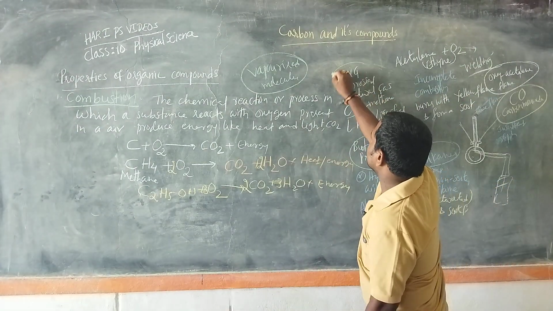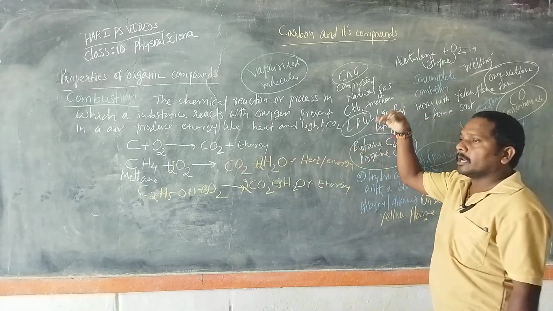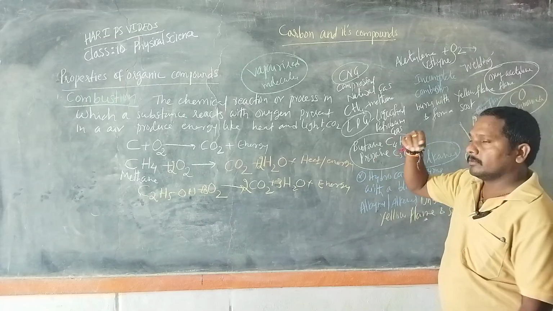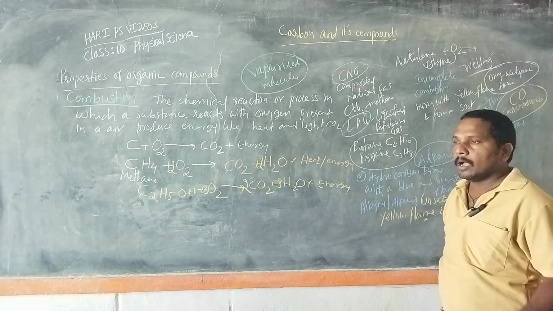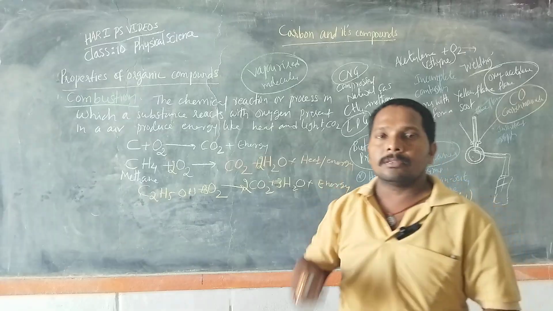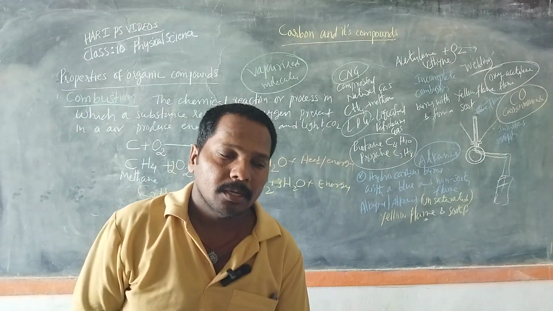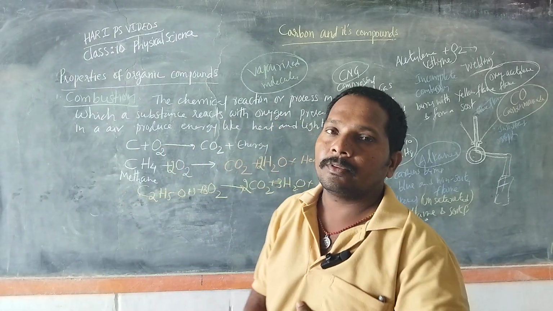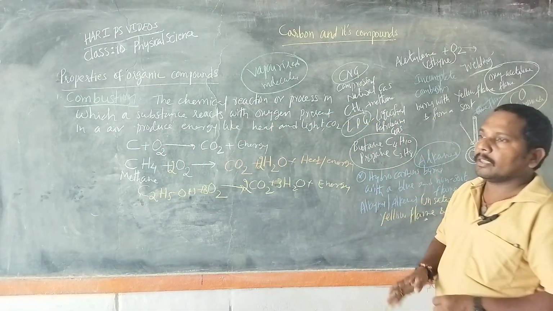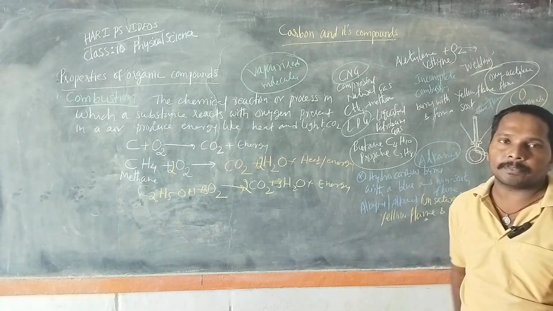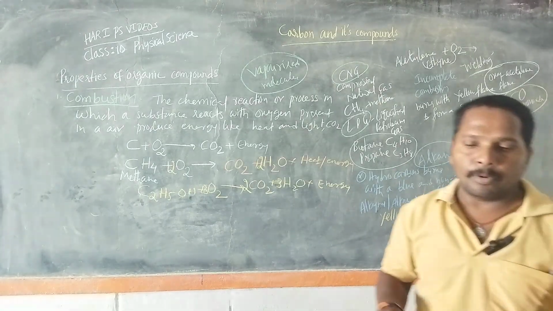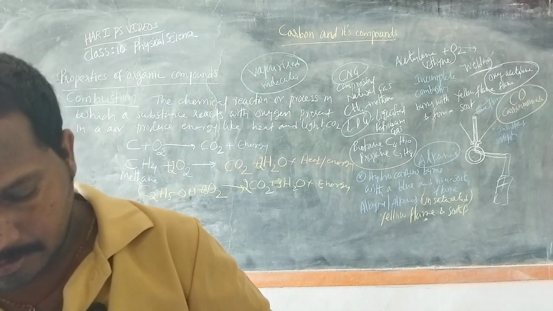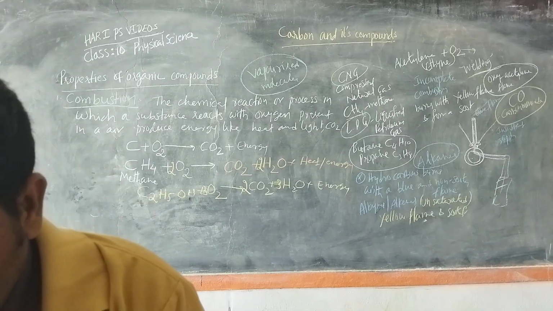In the case of gaseous fuels like CNG and LPG, they are already gaseous, so they immediately burn and produce a blue flame. Coming to petrol and diesel, on heating, first they turn into vapors. Then the vaporized particles catch fire and burn with a flame. So this is the reason why some organic compounds or fuels burn with a flame and some burn without a flame.